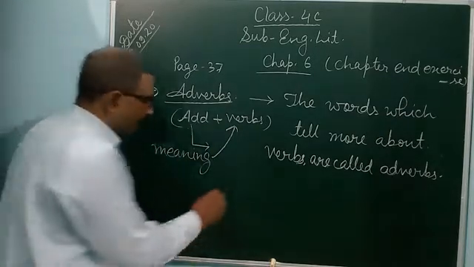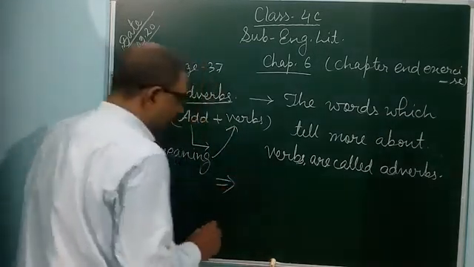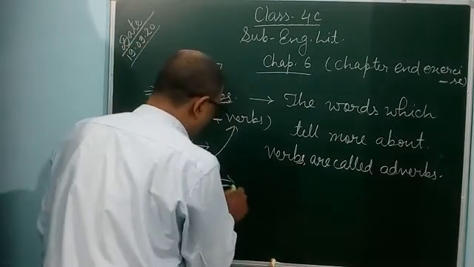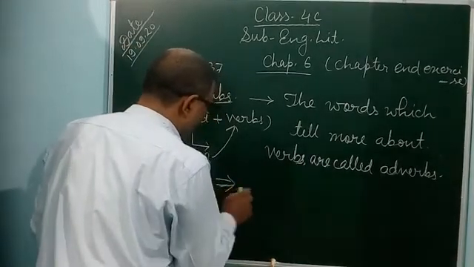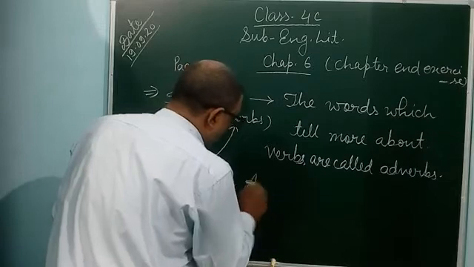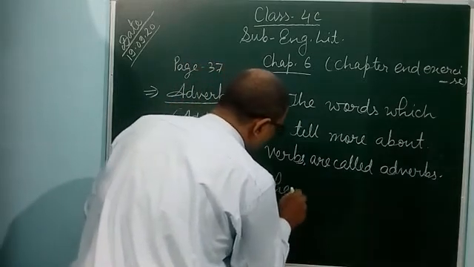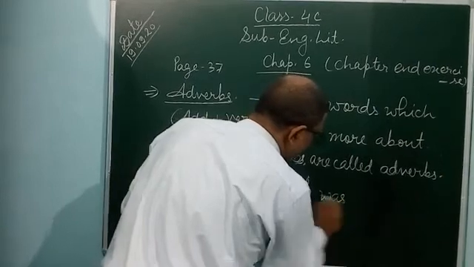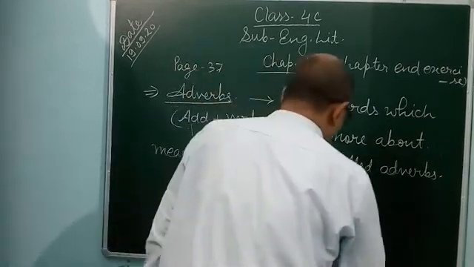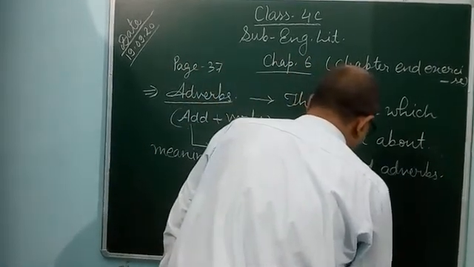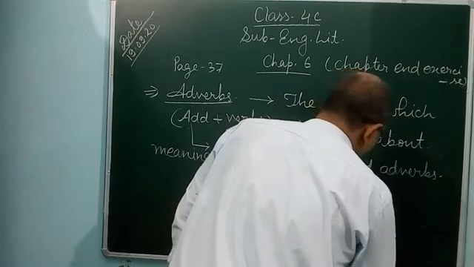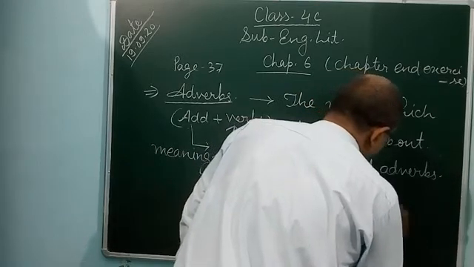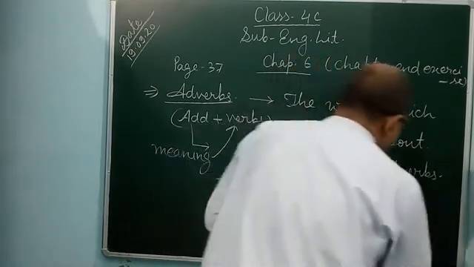For example, see: a hawk was flying fastly.